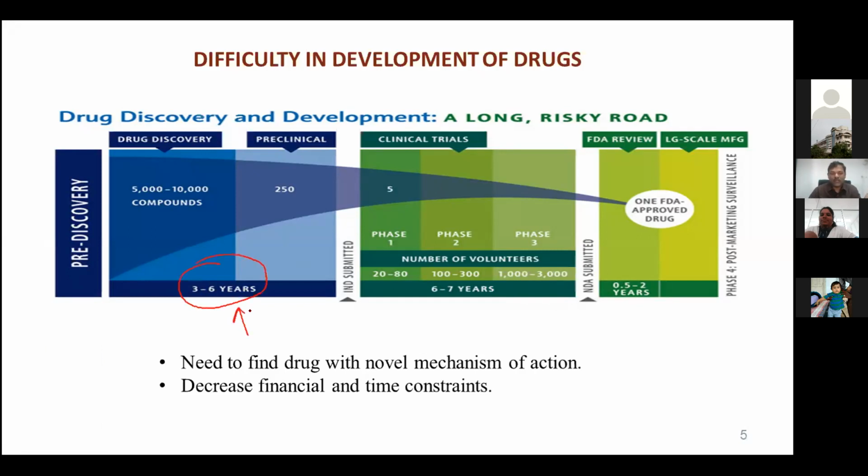3 to 6 years. Most of this goes into design of the drug, synthesis or isolation, and screening. Let's say you take one molecule and let it go through anti-inflammatory screening, maybe the rat paw edema method, which you are all aware of. You need to buy maybe 12 rats, 6 rats in one batch and 6 in another. Acute toxicity studies you have to do, and then for every rat you have to do so many things: giving doses, and then evaluating it.